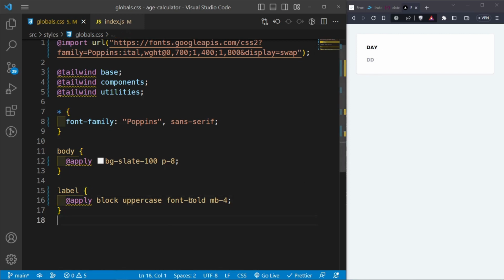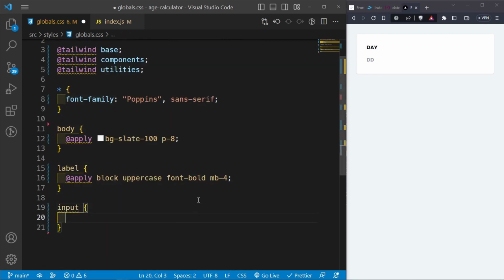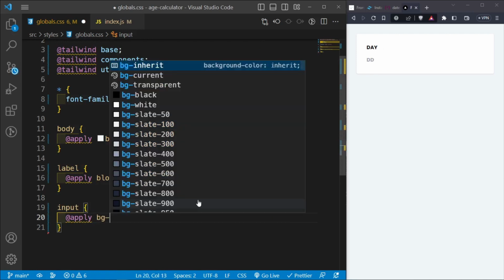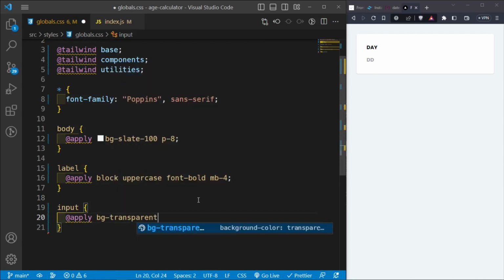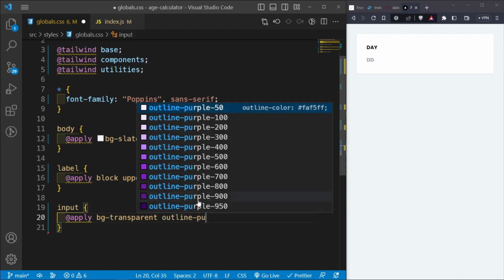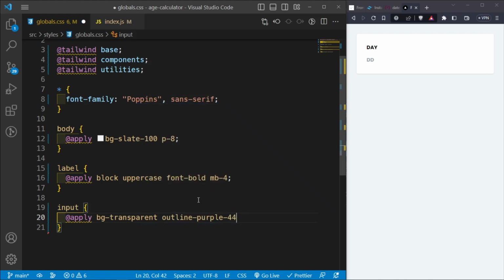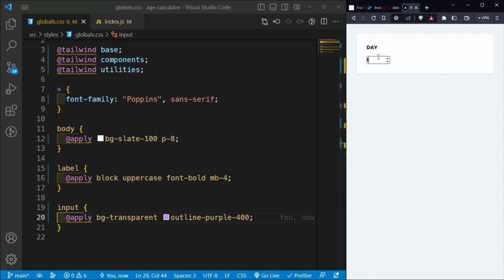There we go. And then for the inputs, we're going to say apply. We want the background to be transparent, so bg-transparent. We don't want a border, but we want an outline. So let me say outline-purple, like what, let's say 400. How does that look? Does it even show? Oh, the outline only shows on hover. Oh yeah, that is correct. The outline only shows on hover.